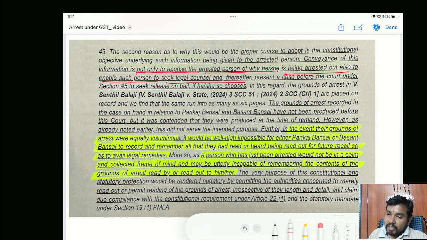See, the communication of the grounds of arrest is not only to apprise the arrested person of why he or she is being arrested, but also to enable such person to seek legal counsel. Legal counsel means taking legal aid from an advocate. Grounds of arrest are not only to tell you on what grounds we are arresting you, it is important even for the arrested person to take legal aid.